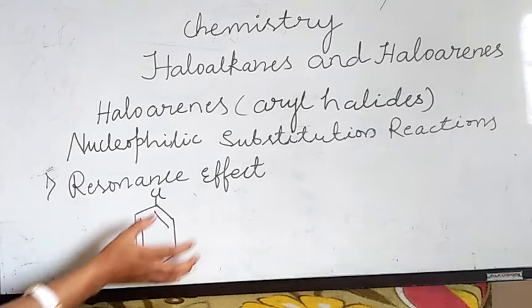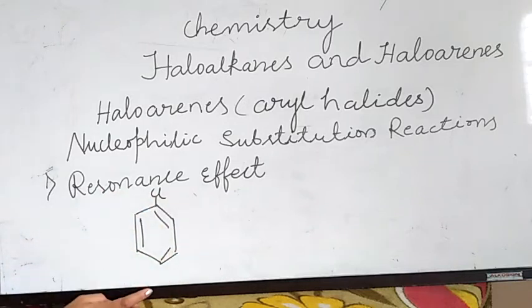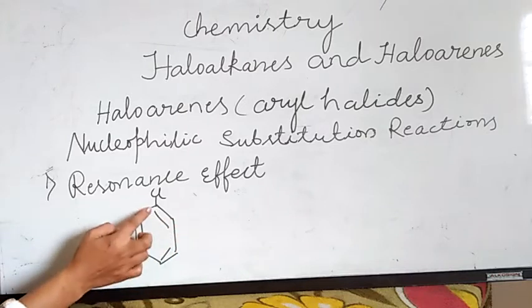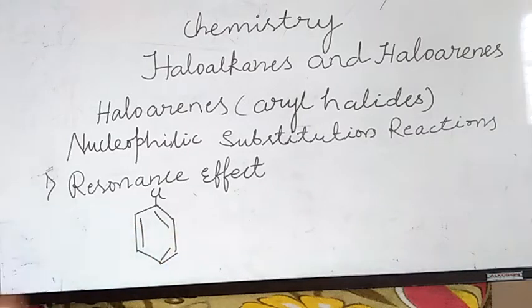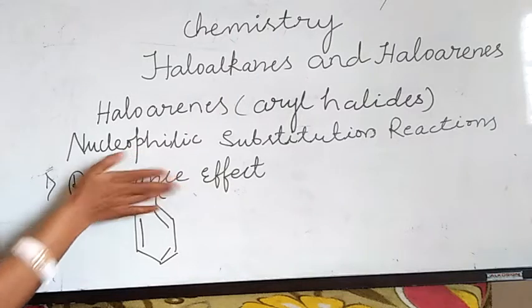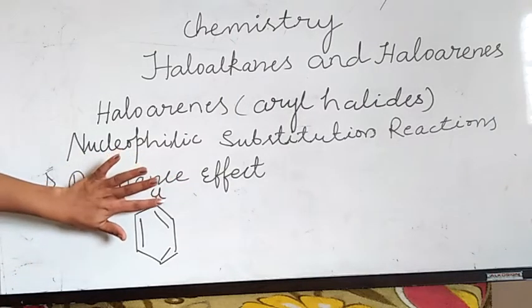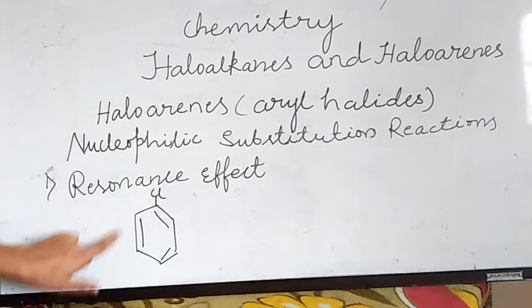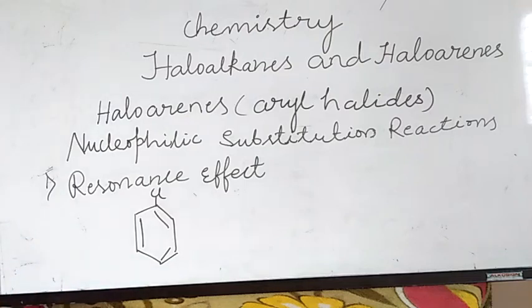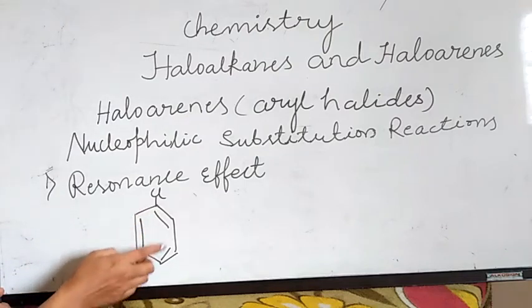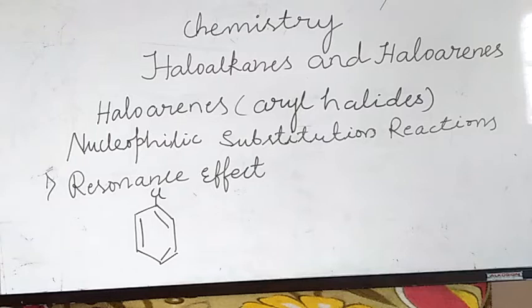The benzene ring is highly conjugated. Conjugated means alternate single bond, double bond, single bond, double bond. So the pi electrons are involved in delocalization.